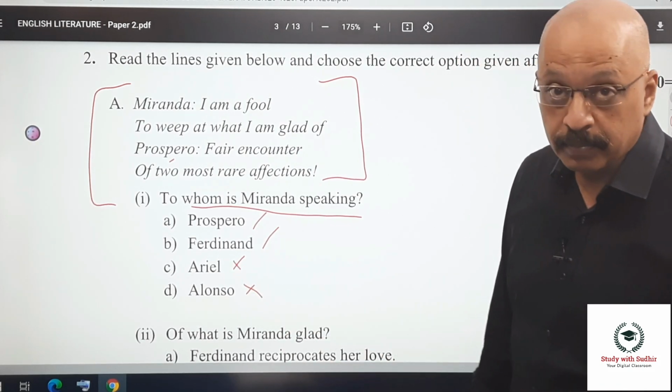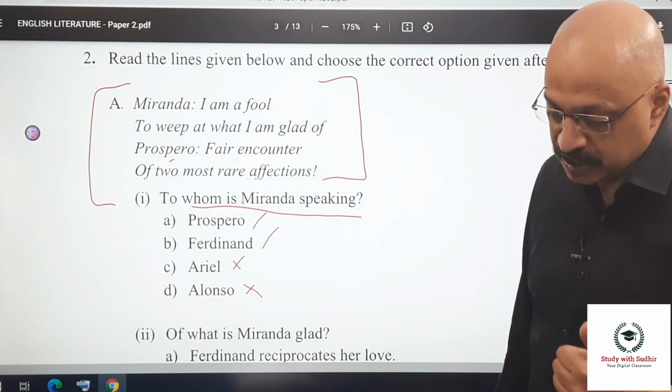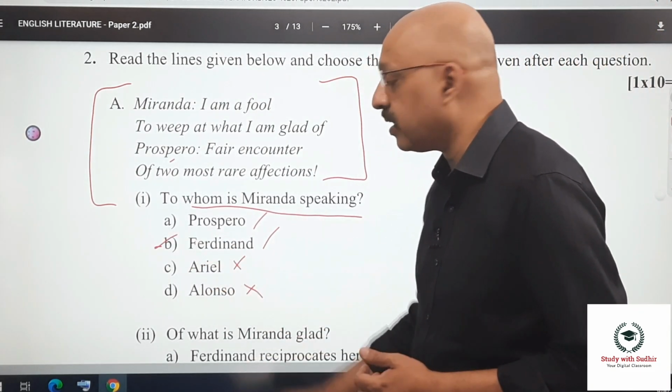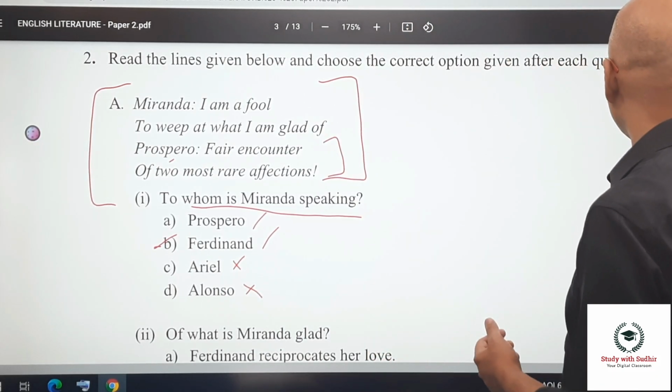Ariel, she has never seen him because he's invisible to everyone except to Prospero. So who is she actually speaking to? The correct answer is Ferdinand, while Prospero is talking to himself out here, right?